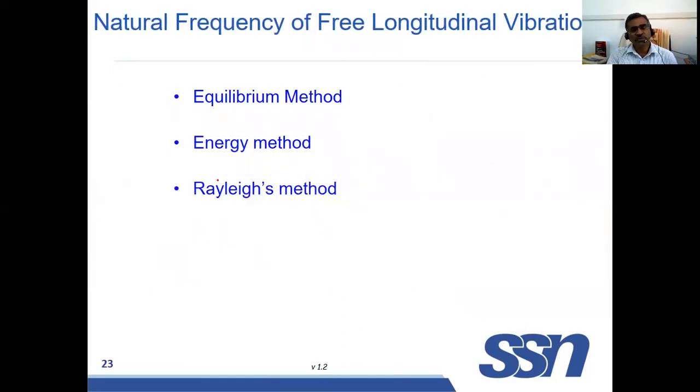So till now, we have seen the introduction to vibration. Now, our objective is to find the natural frequency of a system. If you want to find the natural frequency of a system, there are two methods: equilibrium method and energy method, or Rayleigh method. Two methods are available to find the natural frequency of a vibrating system.